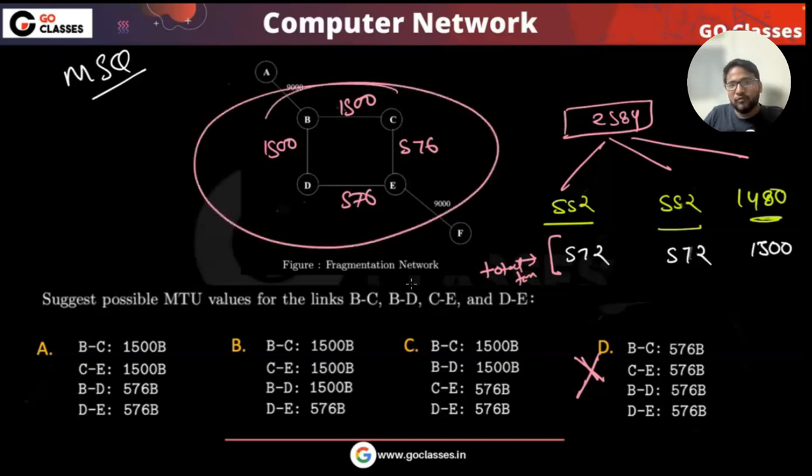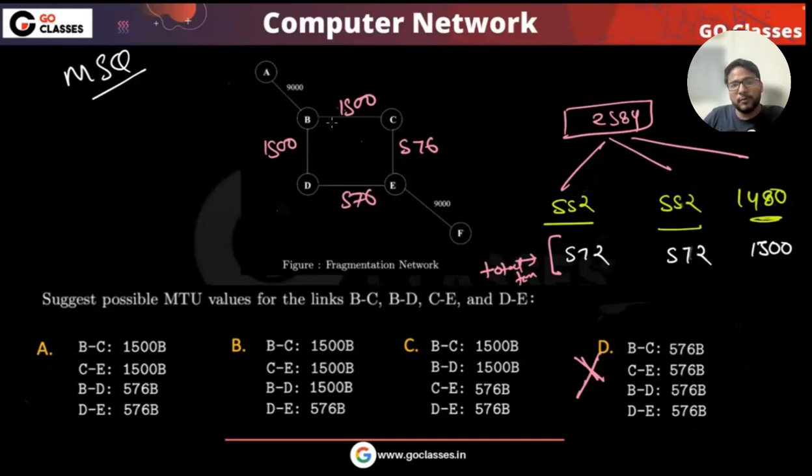With this kind of configuration, can you ever get 1500 finally? No, right? Because it won't be able to travel. The bottleneck is still 576. So if BC and BD are 1500 and CE and D are 576, then it is also not possible. So C is also incorrect.